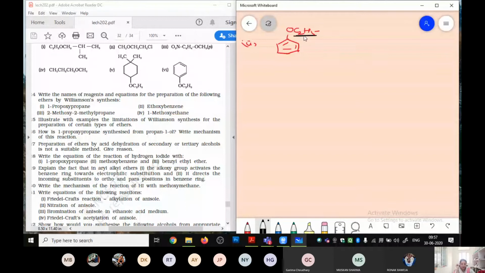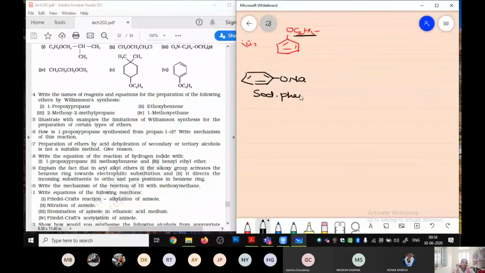Now let's look. For the benzene ring, we are going to take benzene ring ONa, that is your sodium phenoxide, plus you are going to take C2H5Br. Now what is going to happen in this reaction?